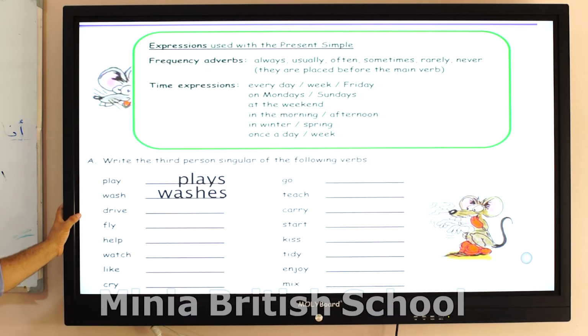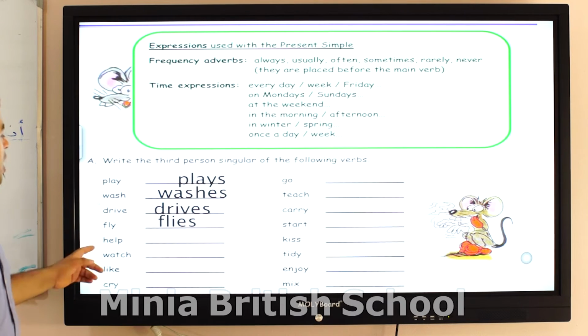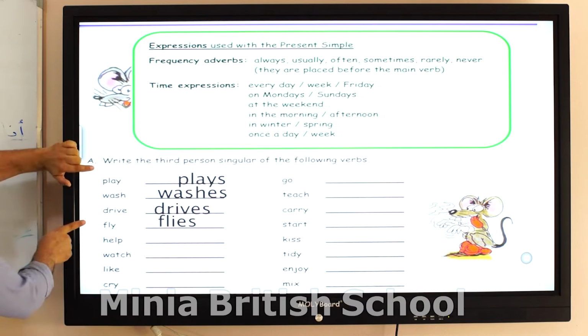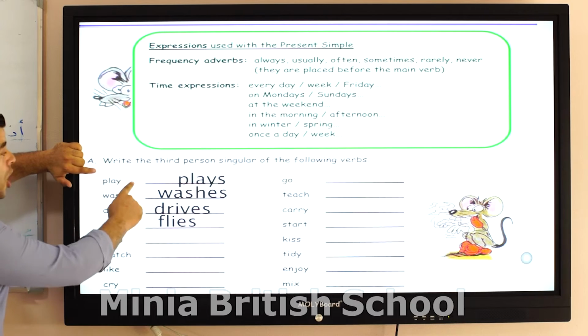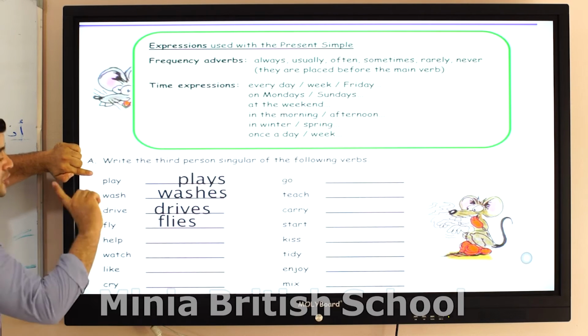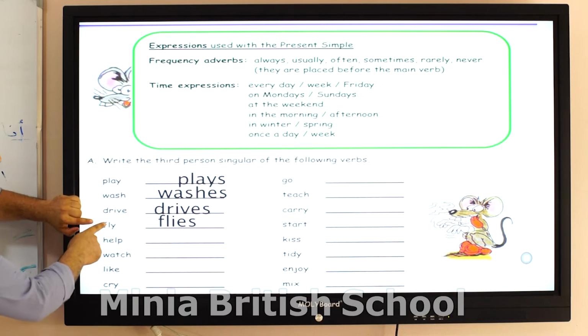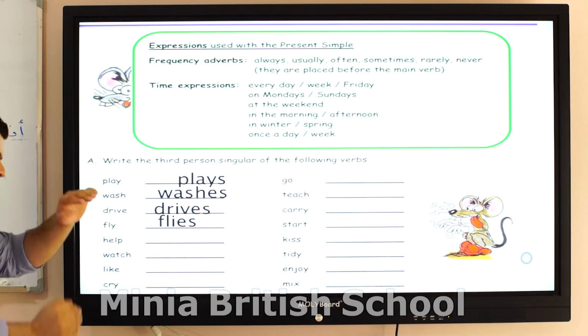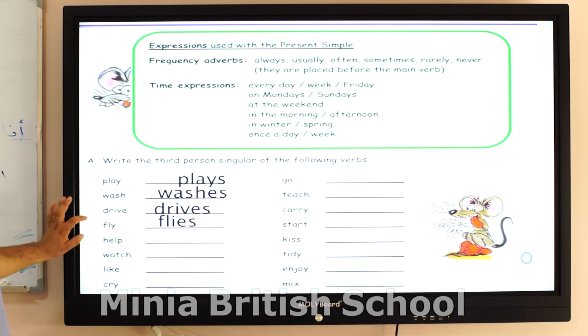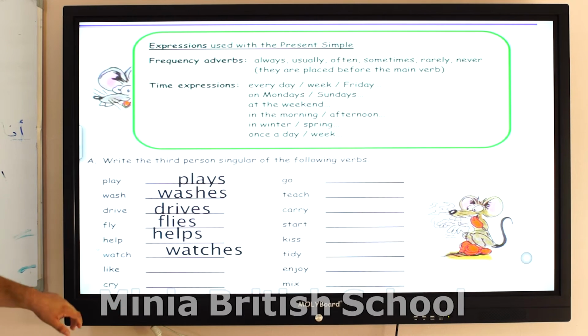Drive. Excellent. Drives. Fly. Look at this. Play and fly. Play, the Y is before a vowel, so you don't change it. Fly, the Y is before a consonant, so change it. Help. Helps. Watch. Watches, because CH. Like. Likes.